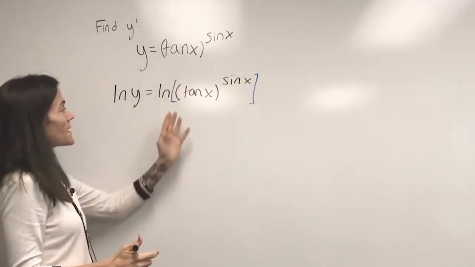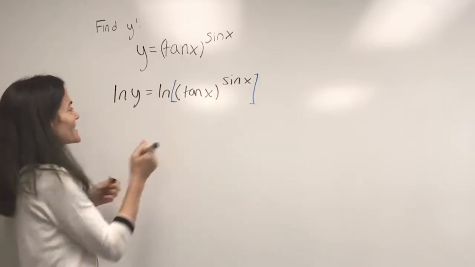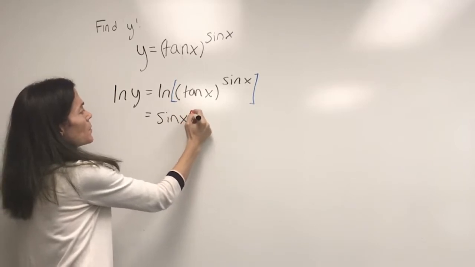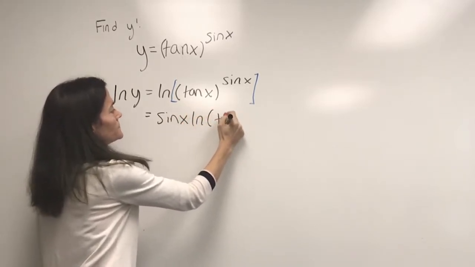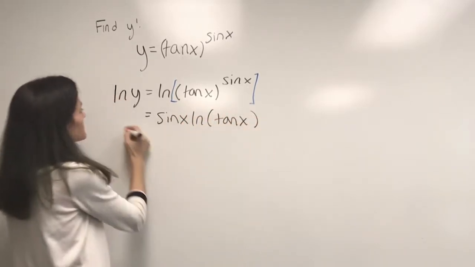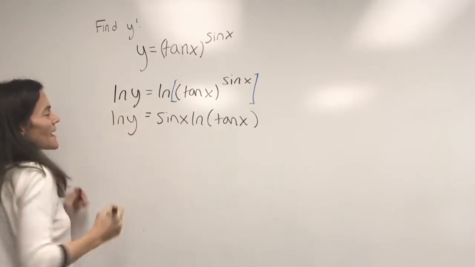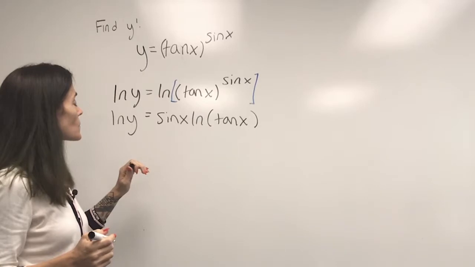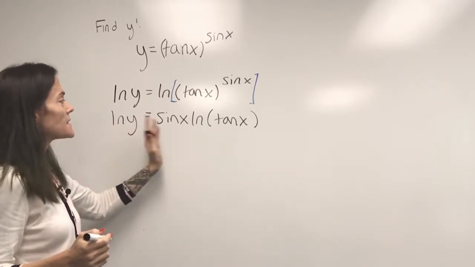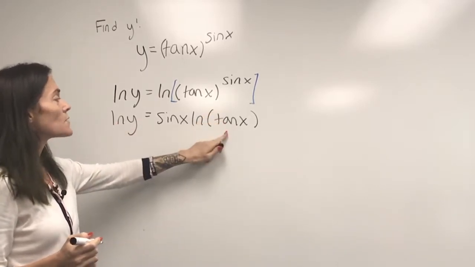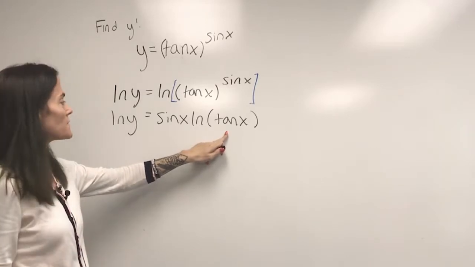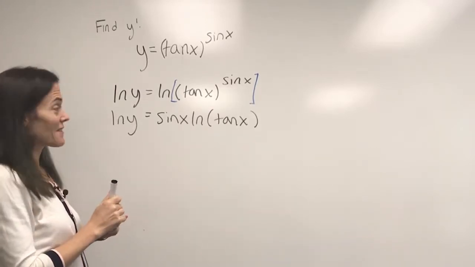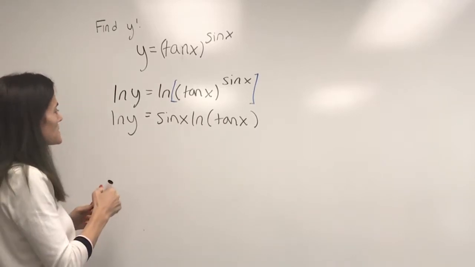Okay, then when we have a power on the inside, it comes out in front as a multiplication. And we have the following. I'm just going to leave it like this. You could write this as sine over cosine and use log properties if you wanted. I'm not sure that would necessarily simplify things, but I will leave it like this.